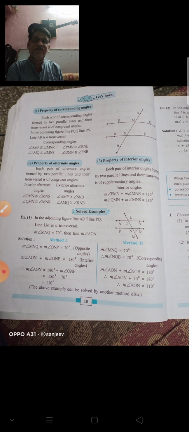Okay, in the next lecture we will revise all these other chapters: area, surface area and volume, and circle. Now today I will explain in short the triangles, and the congruence of triangles. Okay, there are different types of tests of congruence of triangles. So first, the chapter in the second same, that is congruence of triangles.